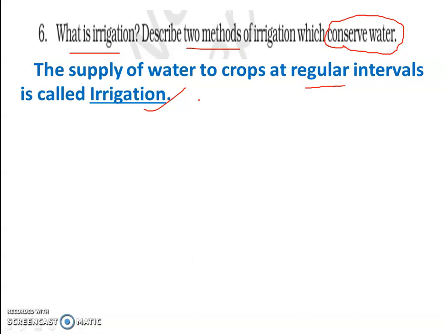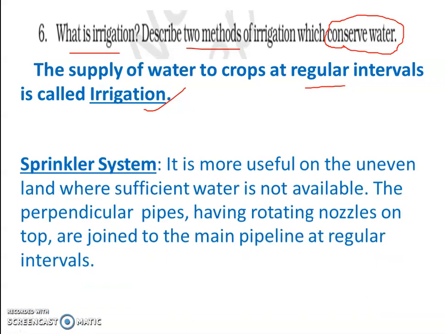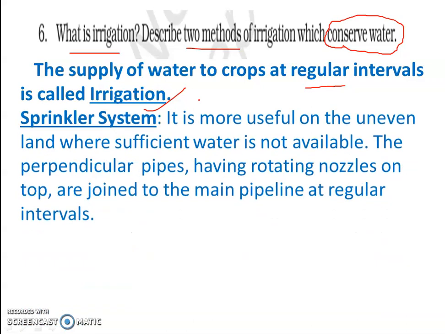That's why we have to supply the water to the crop at regular intervals. It means the frequency of watering should be proper as per the crop, as per the requirement of season, as per the requirement of soil.